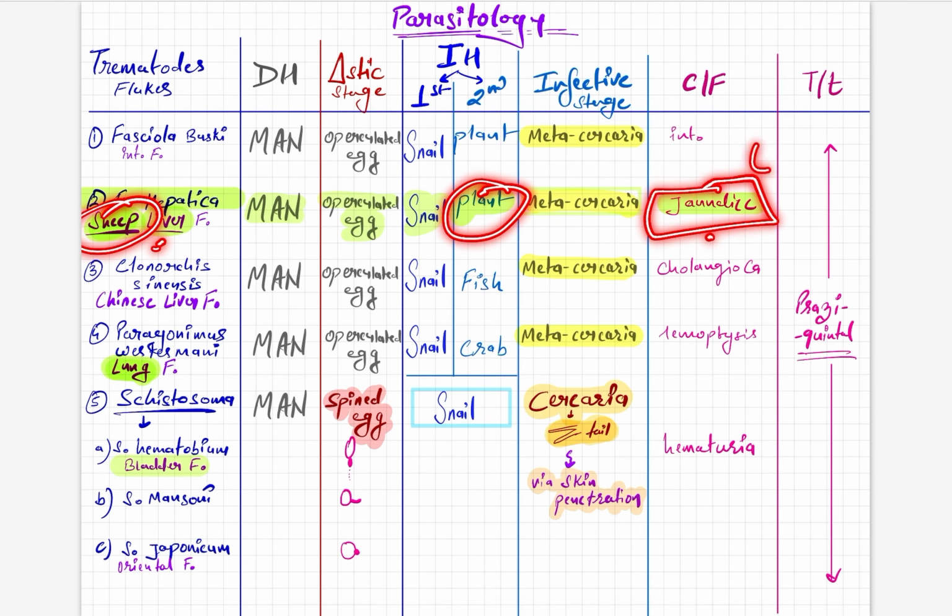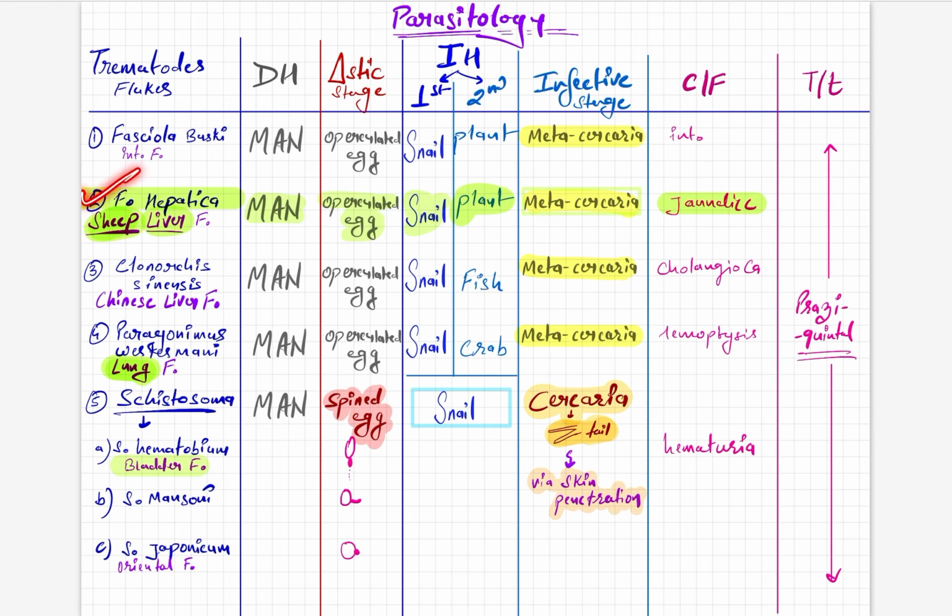So sheep was given, plant was given, and the manifestation was jaundice. It was given in the question. So what will be the trematode? Fasciola hepatica. Okay, another thing, a spined egg was asked. It is for Schistosoma. Bifid tail, I told you, Schistosoma. So bifid tail, cercaria, Schistosoma.